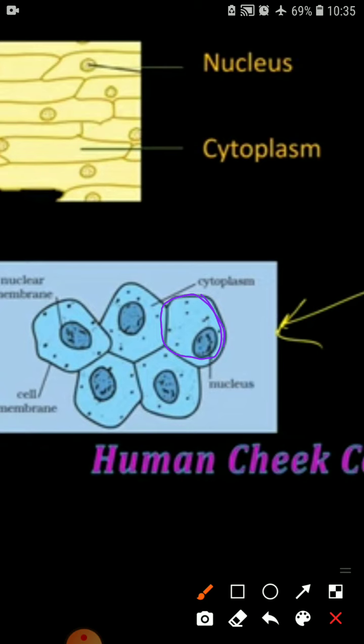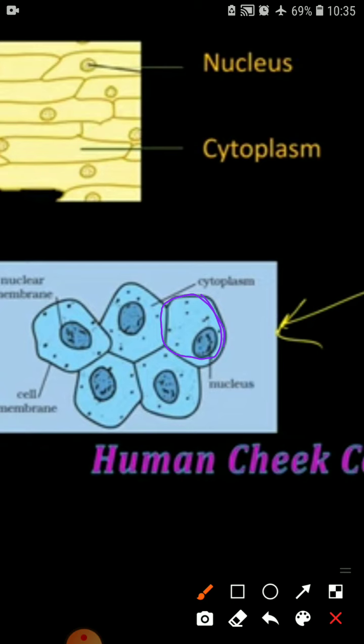These three things you can easily see with the help of a microscope. So there is no cell wall in the animal cell. This is a very important thing. There is no cell wall in the animal cell.